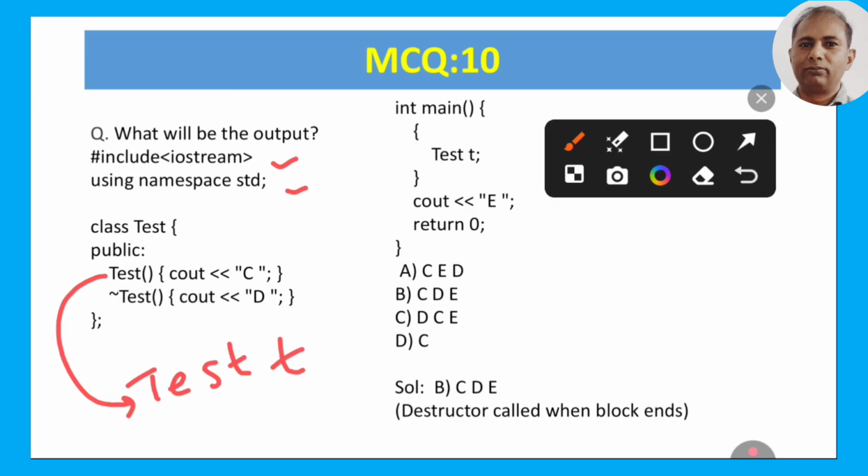So when T is made, we will print C. Now this curly brace is completed, so the destructor will be called, and D will be printed. Then we have cout E, which means E will be printed. So option B has CDE. So CDE will be printed here.